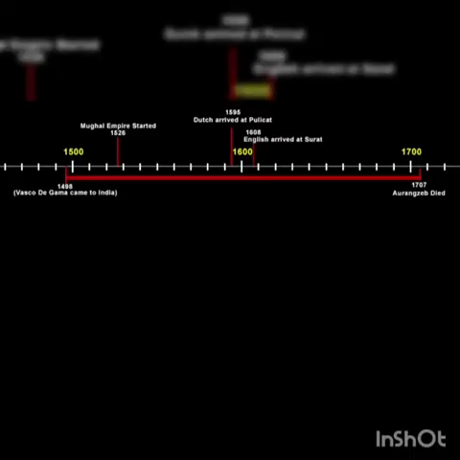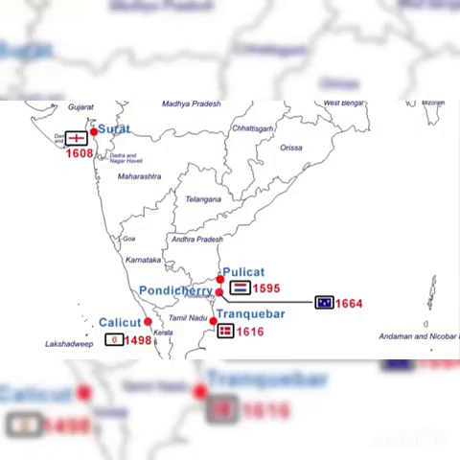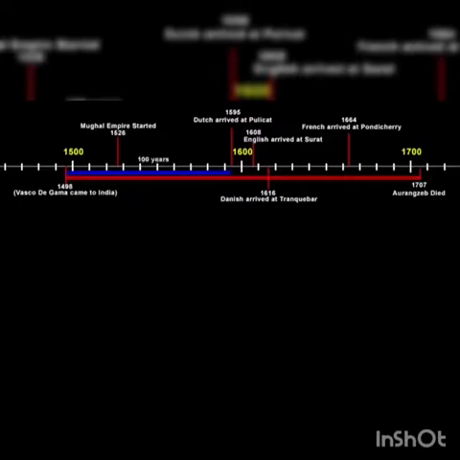Cool, now that we have the dates on the timeline, let's understand how the British arrived in India, because that's what we are interested in. So you see, everyone arrived at different locations. Since the Portuguese came to India almost 100 years before any of the other European traders, they had more trading posts compared to the other European traders.